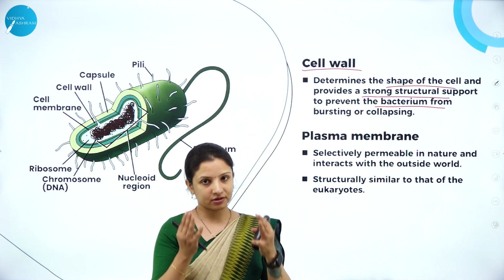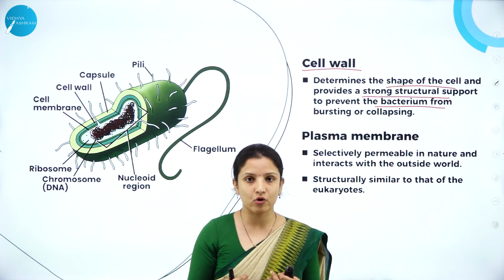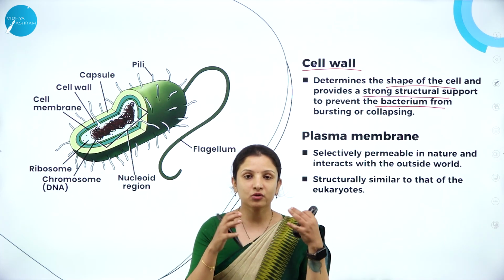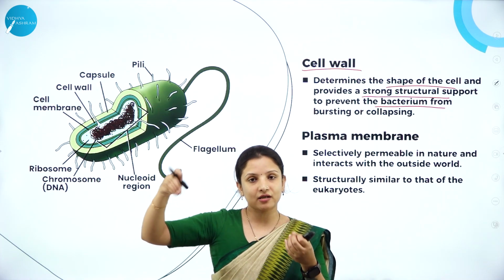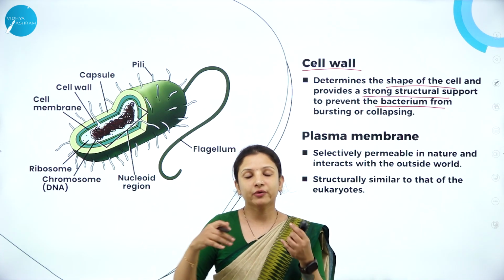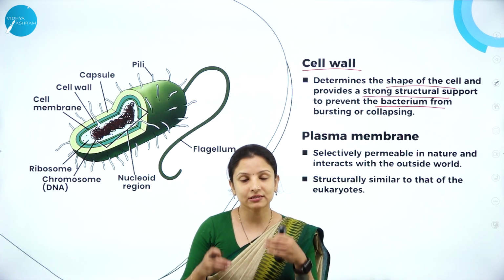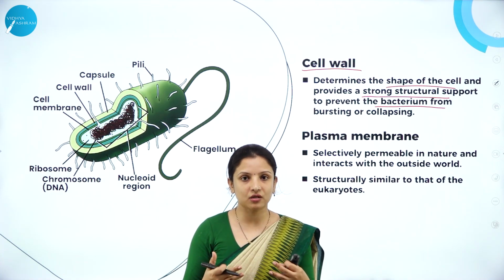Because of that strong structural support, the bacteria doesn't collapse. It is just like our body. Imagine if we didn't have a skeleton, what would have happened? We would just be like a jelly, or we would just be somewhere like a dropped sheet, right? So we wouldn't have a proper shape or structure as we have now. All the credit goes to the skeleton arrangement, or the bone arrangement, in a body, right?